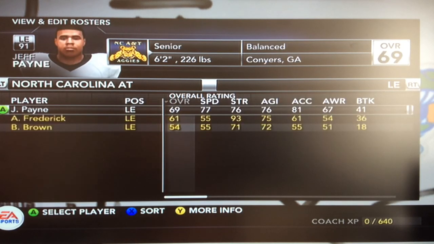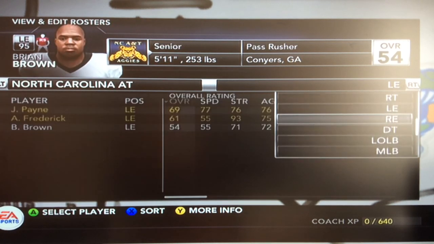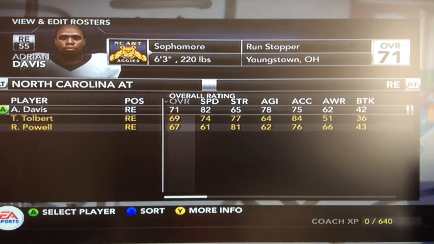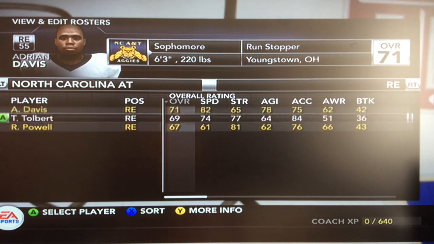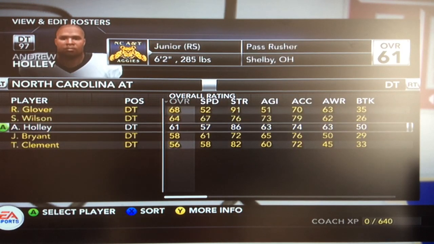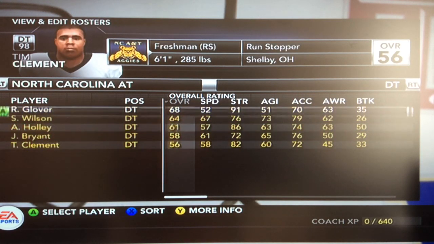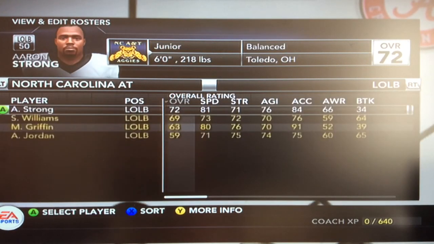Left end is senior Jeff Payne. We also have sophomore Adam Frederick, who will probably take over next year. Right end, one of our better players, 71 overall, sophomore Adrian Davis, who's about as fast as that running back. Defensive tackle, Rodney Glover, 68 overall, sophomore. We also have Spencer Wilson and Andrew Hawley. So defensive tackle is probably one of our better positions. We also have a freshman down here, Tim Clement.